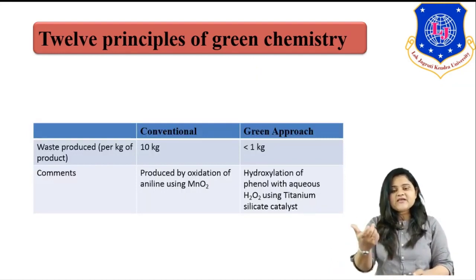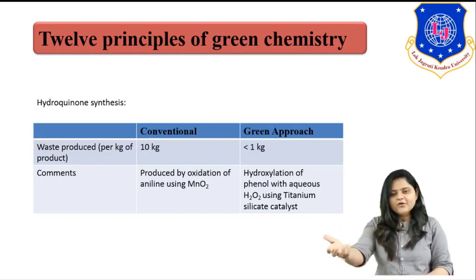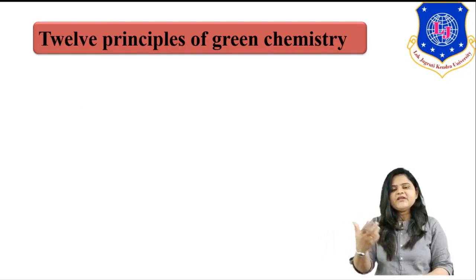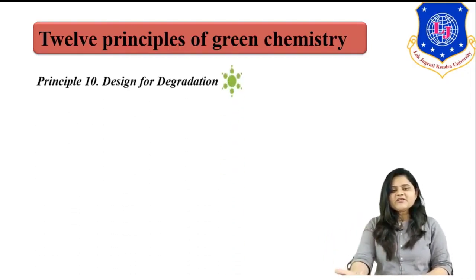A good example is the use of titanium silicate catalyst in the production of hydroquinone, which leads towards a reduction in waste formation.